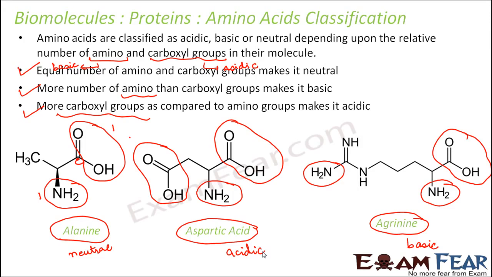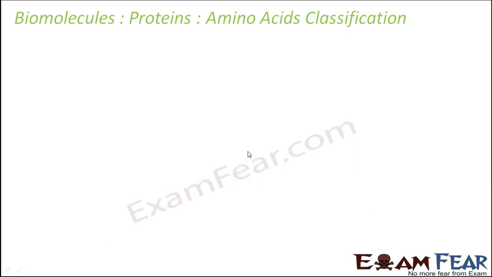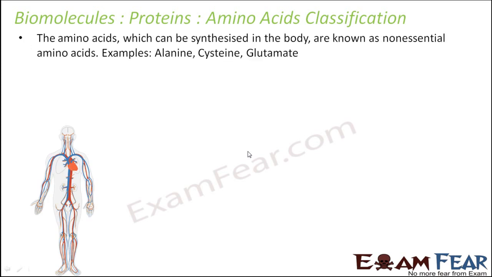Similarly, we can also tell whether the amino acid is an alpha, beta or gamma amino acid depending upon their arrangement. Whenever we talk about the amino acids which make proteins hereafter, we are going to talk about only the alpha amino acids mostly. So let us now look at another way of classifying amino acids.